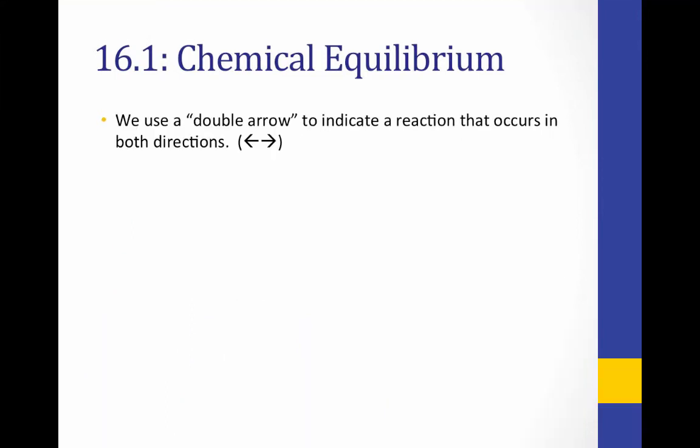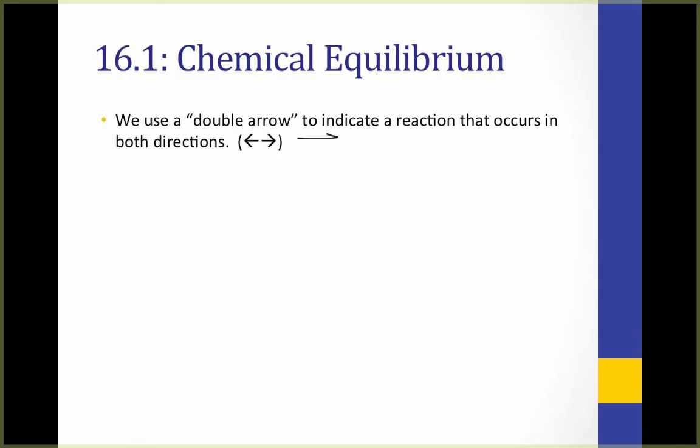since we'll have a constant amount of NO2 at equilibrium, we'll have a constant brown color. In terms of notation, we use a double arrow to indicate that a reaction occurs in both directions, or that a reaction is at equilibrium. The proper way to draw this arrow is like this, but since that's a difficult symbol to type, I just usually use this double-headed arrow. But when you're drawing it in your notebook, you should draw it like this.